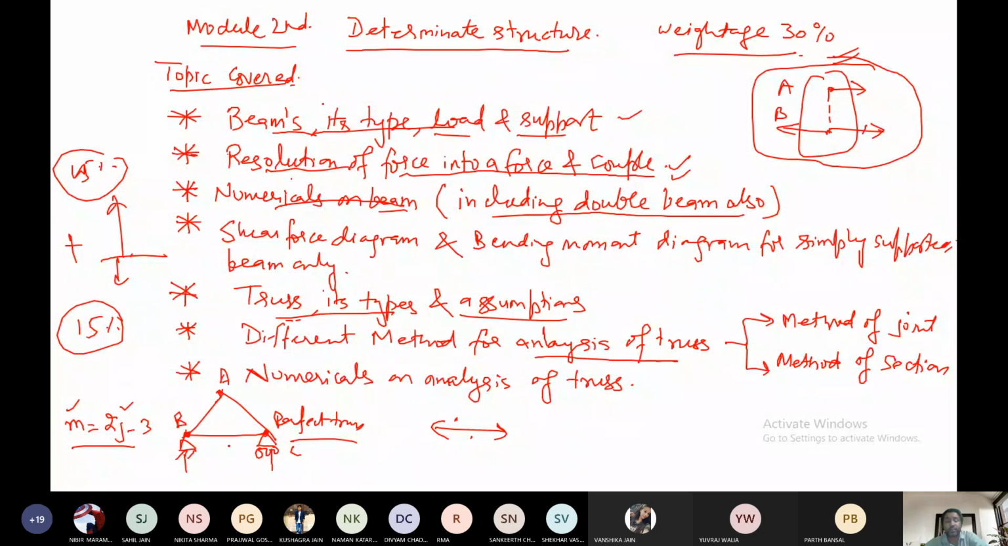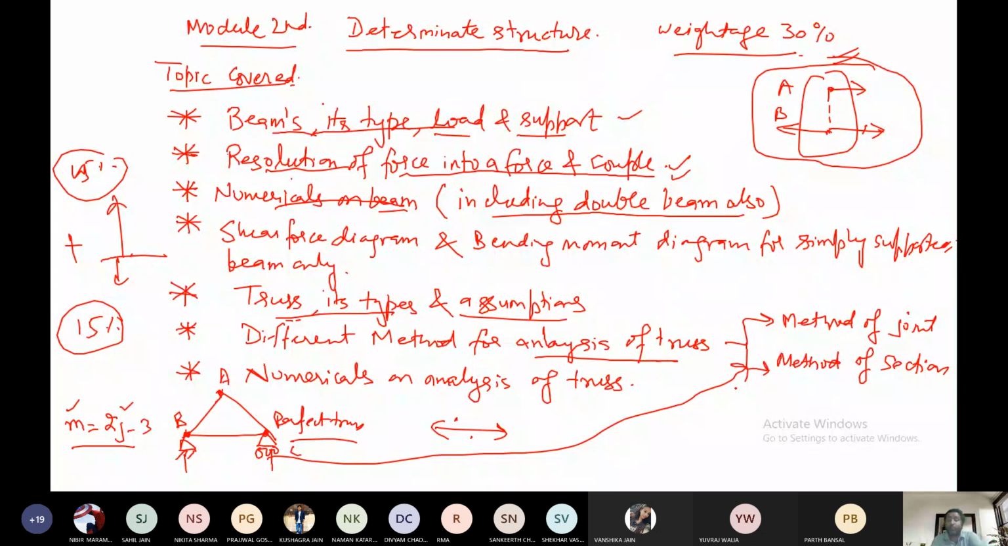We have two methods for the analysis of truss. One is method of joint and one is method of section. So you can make a note in your file or in your register when you have to use method of joint and when you have to use method of section. This you should know in the numerical. It will not be given which method you have to apply. So you have to think and understand by yourself which method you are applying.